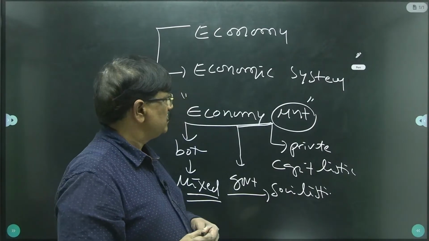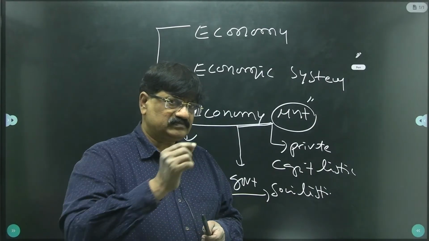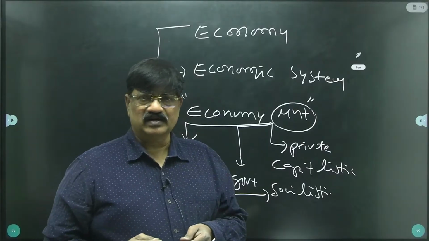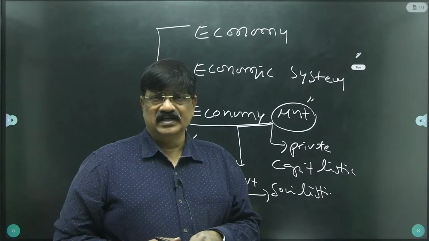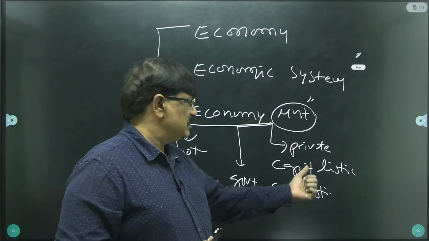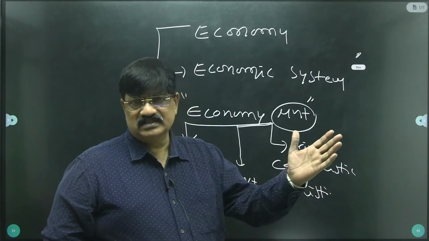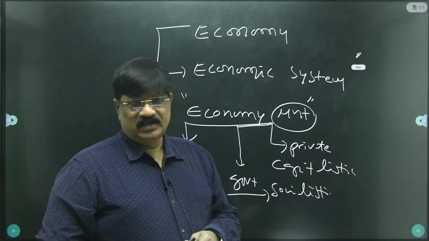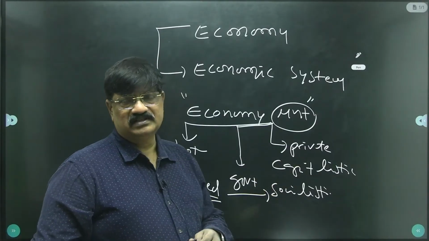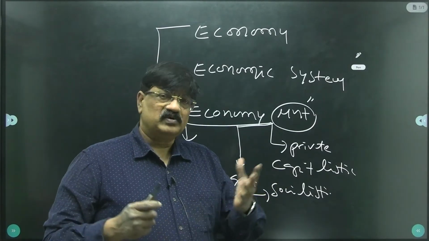So far we dealt with the word economy, which constitutes goods and services. If goods and services are produced by private people, it is named the capitalist system, propounded by Adam Smith. If produced by the government, it is the social system, propounded by Karl Marx.